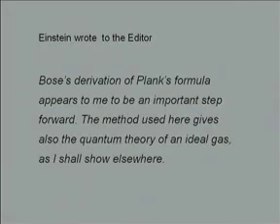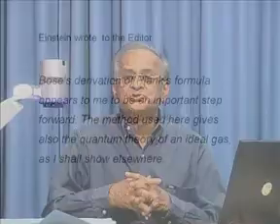"Bose's derivation of Planck's formula appears to me to be an important step forward. The method used here gives also the quantum theory of an ideal gas, as I shall show elsewhere." So, what Einstein did was extend Bose's analysis.